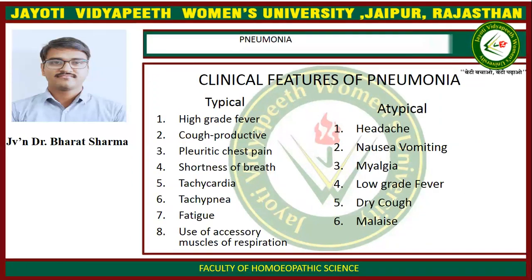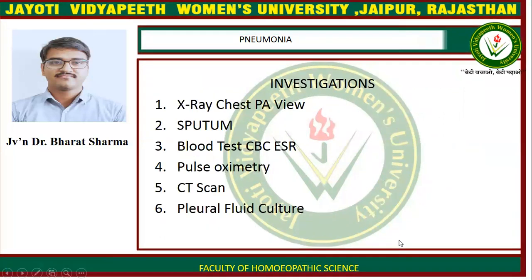Now, clinical features of pneumonia. In cases of typical pneumonia, clinical features are high-grade fever, productive cough, pleuritic chest pain, shortness of breath, tachycardia, tachypnea, fatigue, and use of accessory muscles of respiration. In cases of atypical pneumonia, headache, nausea and vomiting, myalgia, low-grade fever, dry cough, and malaise are present.